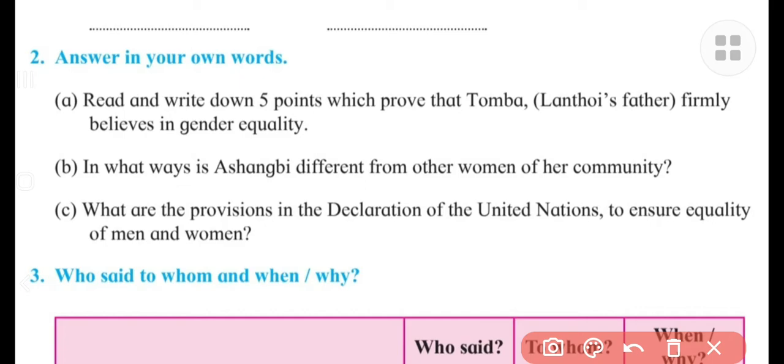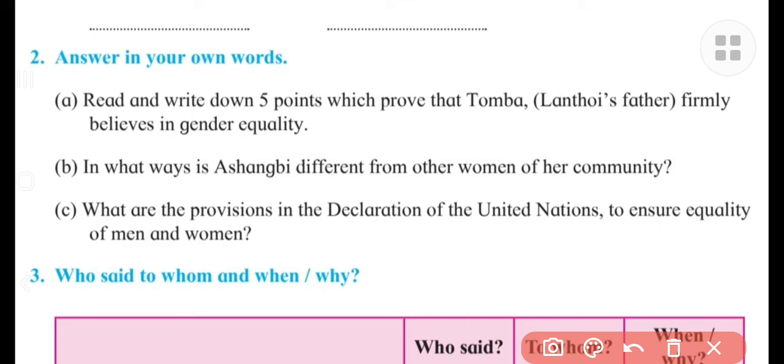Understand? For this purpose, you have to read the text once again and you have to write down there. Okay. So here I will give you a couple of examples. He extended his helping hand to his wife and children and to the society at large. This is one example.